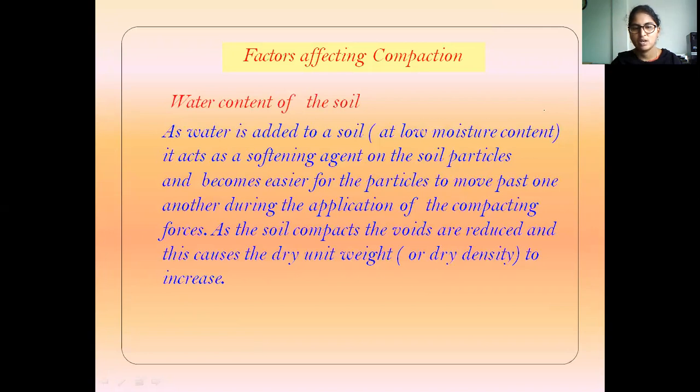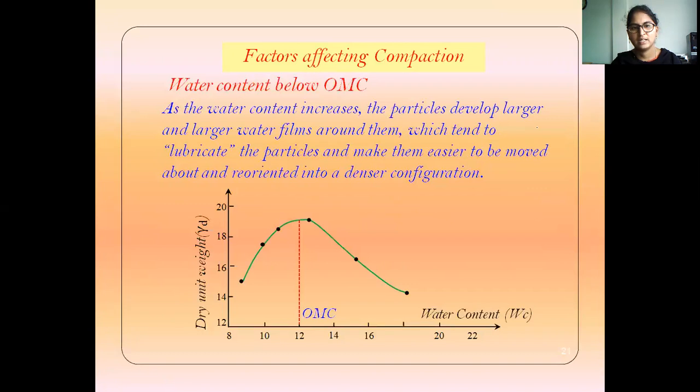As the soil compacts, the voids are reduced and this causes the dry unit weight to increase. Voids will be reduced, dry unit weight will be increased. Now, as the water content increases from a low moisture content, the dry density increases, until at a maximum, the maximum density is achieved.